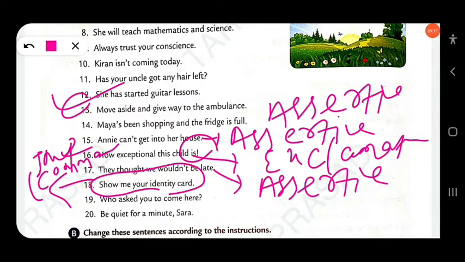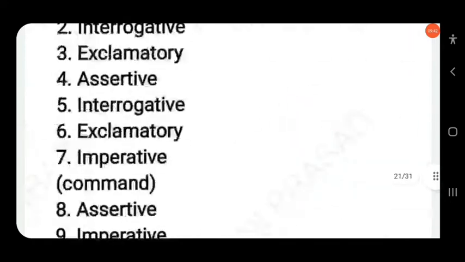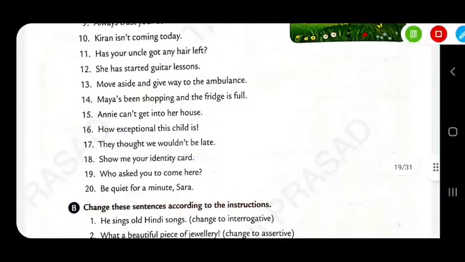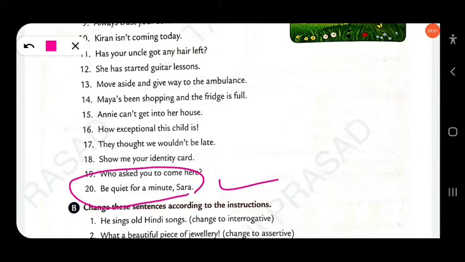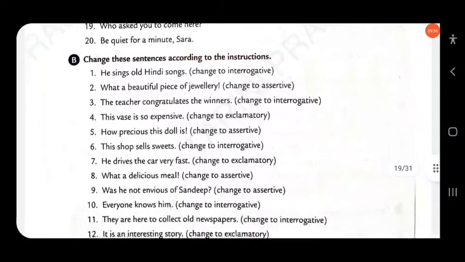Who asked you to come here? This is an interrogative sentence, as the sentence ends with a question mark and starts with a WH word. Then next, be quiet for a minute, Sarah. This is an imperative sentence, a command. Then next, change these sentences according to the instruction.